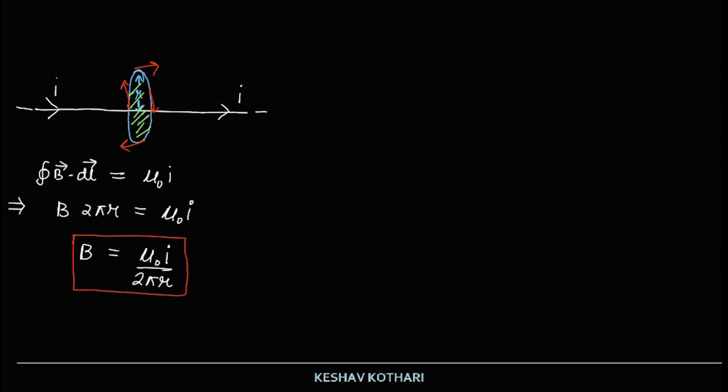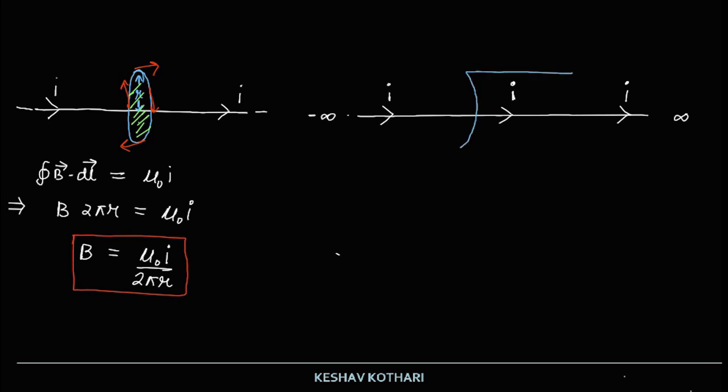Now for this same arrangement, for this same infinitely large current carrying wire, carrying current I from minus infinity to plus infinity, this time I am drawing a cylindrical closed path, and we will be applying Ampere's law considering this loop.